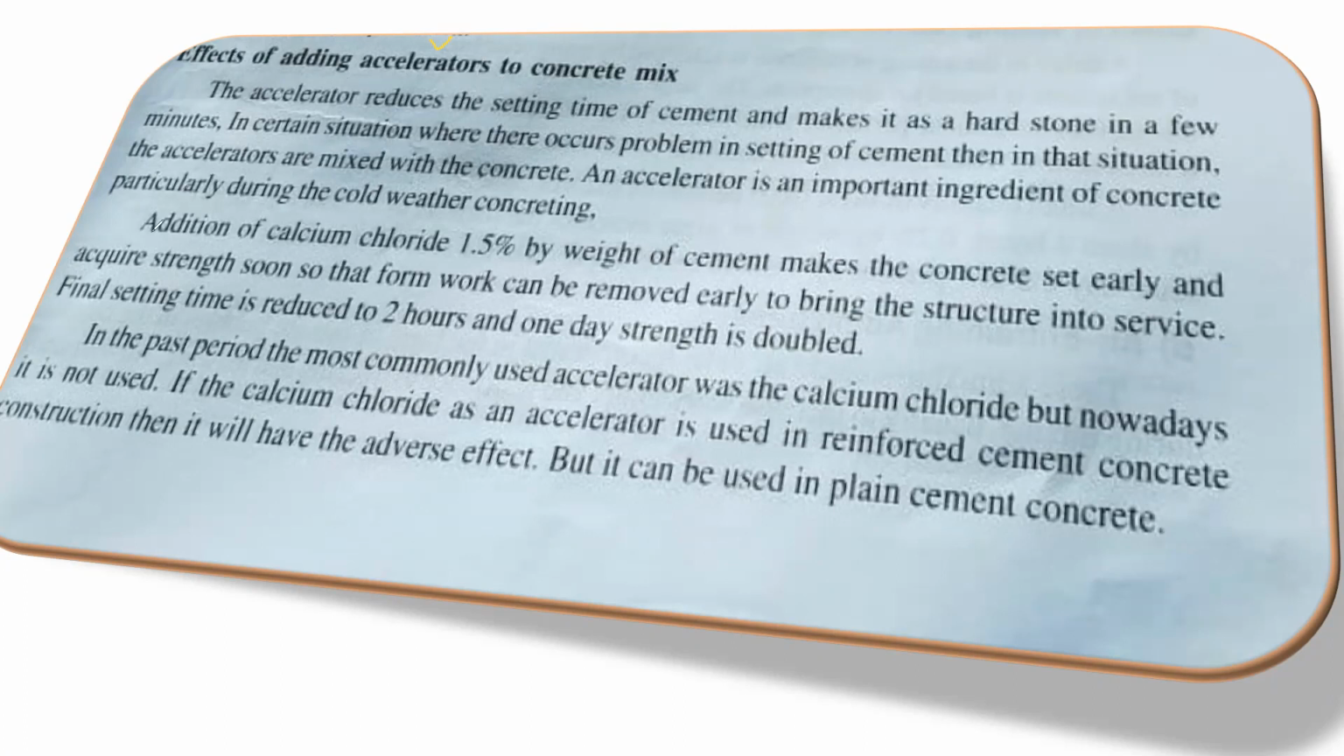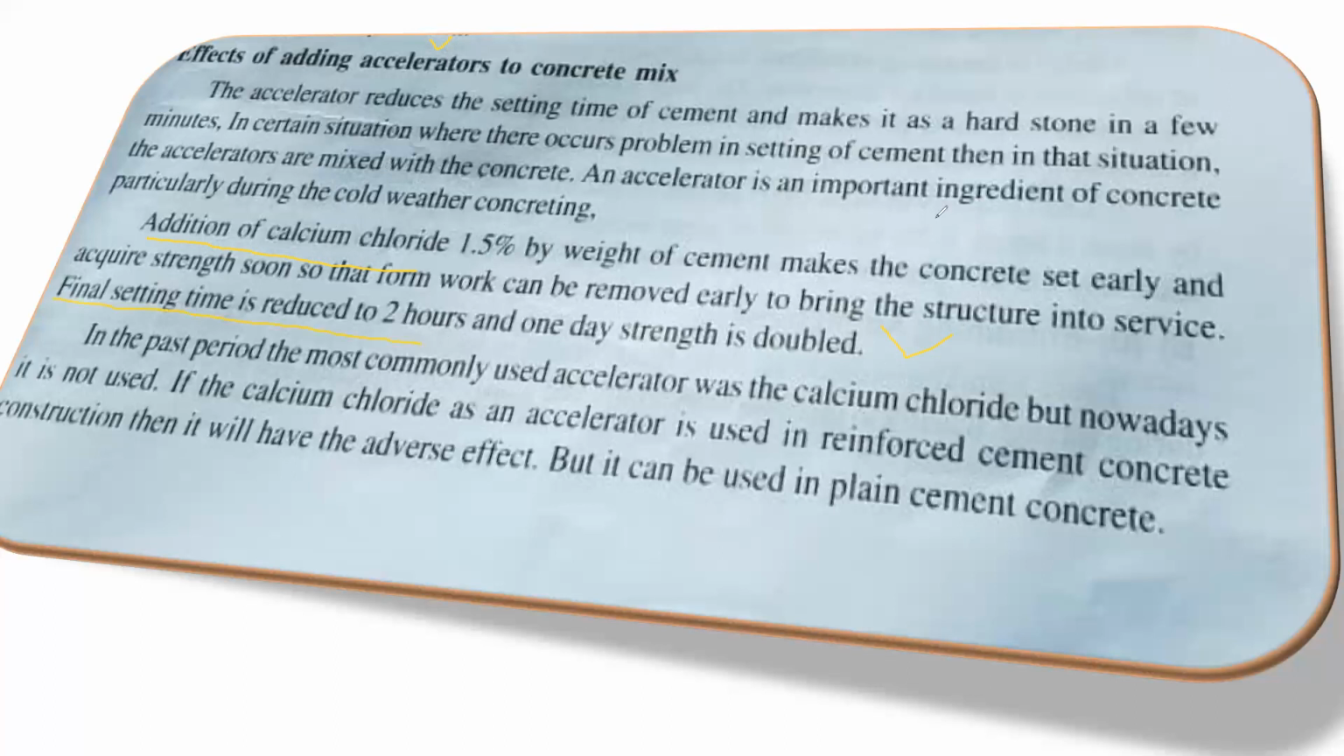So the first one is calcium chloride. Addition of calcium chloride of 1.5% by weight of cement makes the concrete set early and acquire strength soon, so that the formwork can be removed early to bring the structure into service. The final setting time is reduced to 2 hours and 1 day strength is doubled, right? So you can make use of calcium chloride in normal concrete at 1.5% of the weight. If you're having 100 kg of cement, in that you add 1.5% calcium chloride. In the process the strength gain is going to be very quick, and the final setting time will be reduced to 2 hours.